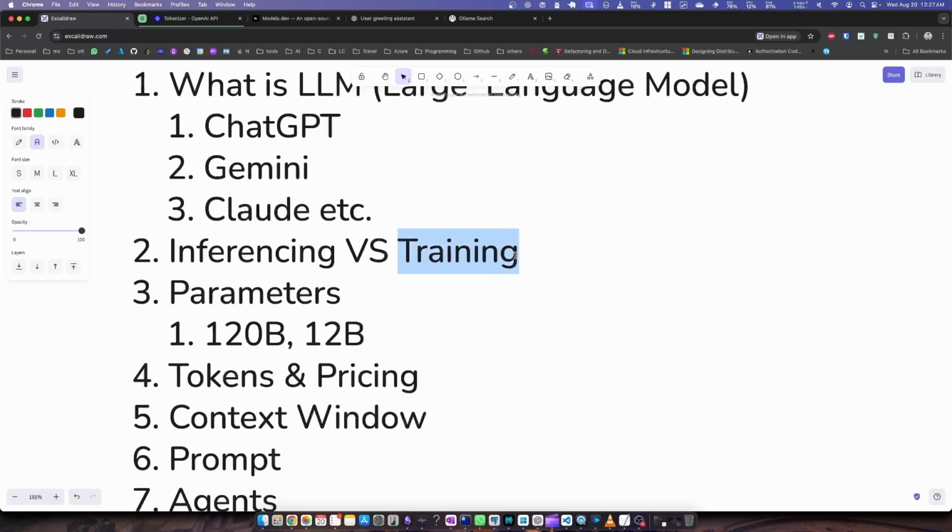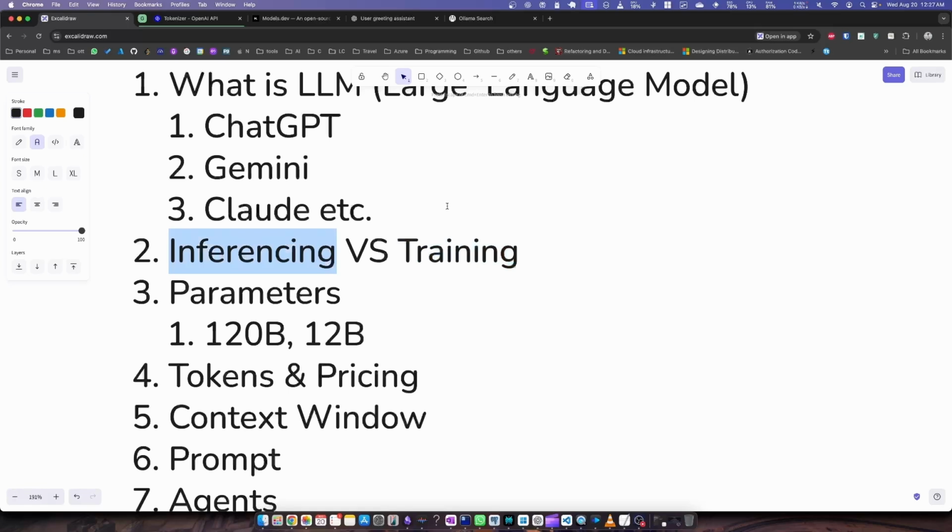The second terminology is inferencing versus training. Training is when these big AI companies take all the data and feed it to a system, which produces a model. They take all this data, clean it, and train these huge models, and the output of the training is a model. For example, in OpenAI's case, it's the ChatGPT model. In Google's case, it's the Gemini series of models. Training is the process where we take this data, feed it to the system, train it, and it generates the model.